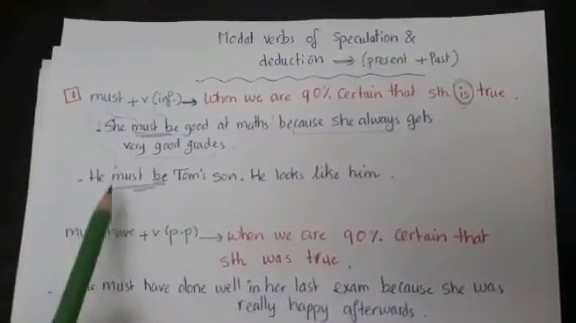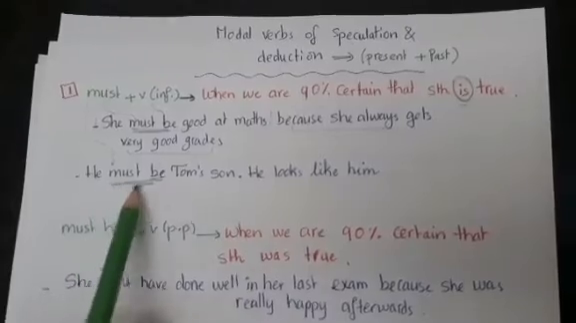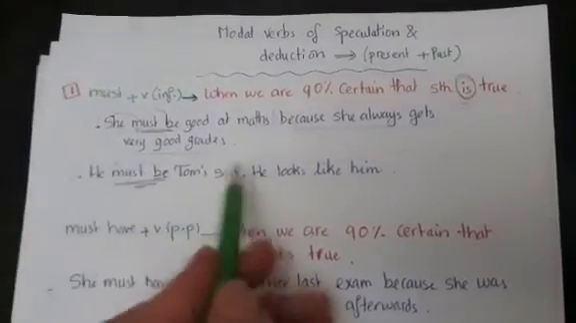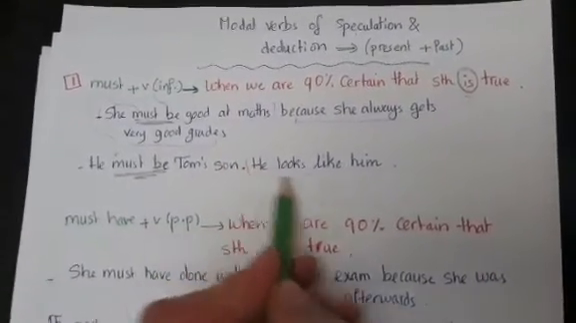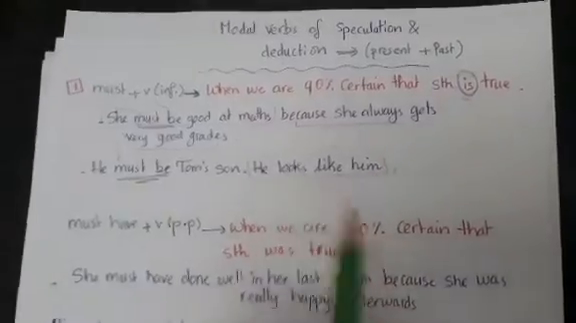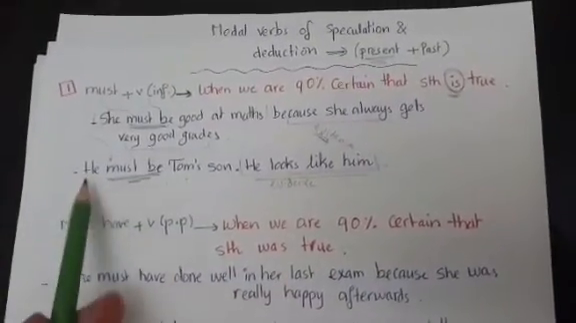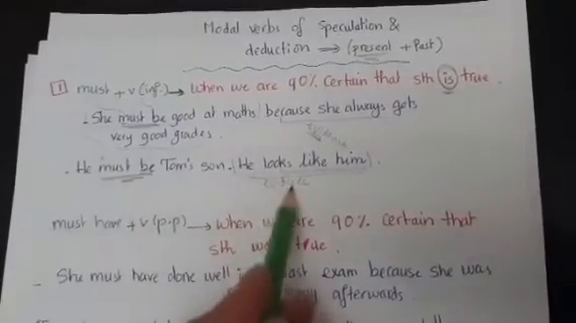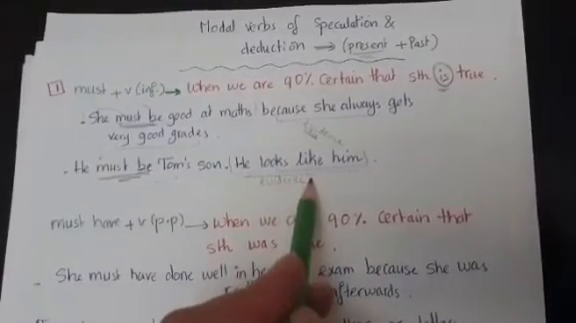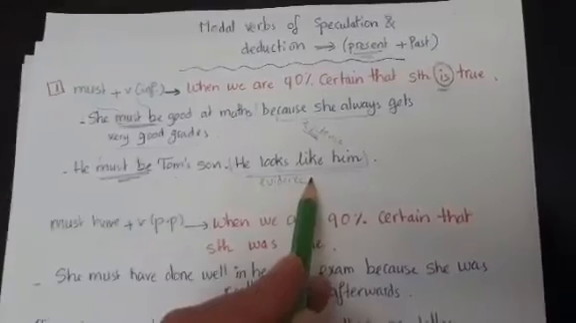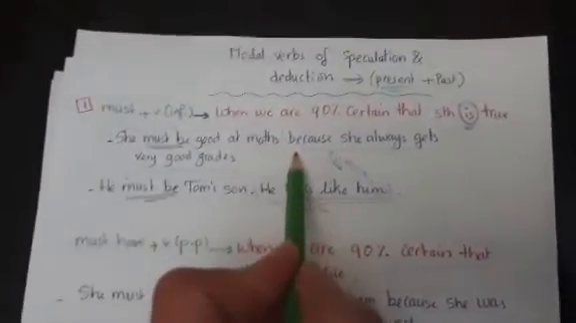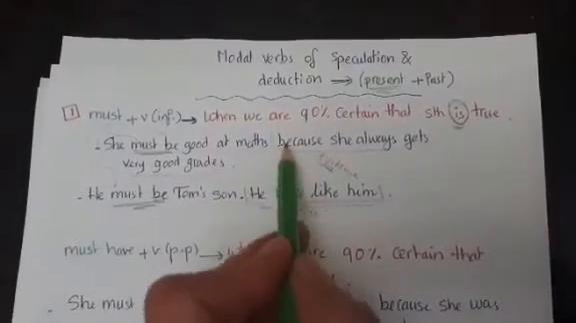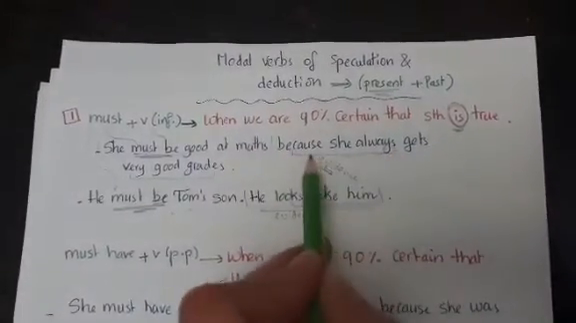So in this sentence, we said that he must be Tom's son because we have this evidence that he looks like him. And we're talking about a situation in the present. This sentence also talks about a situation in the present, and we have this evidence.